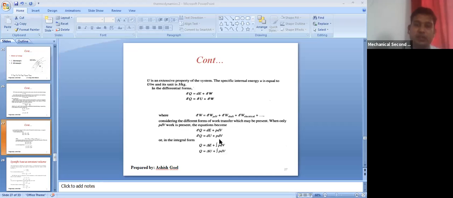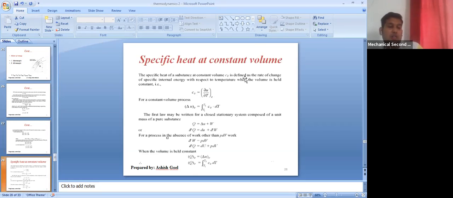Till this point, that is Q is equal to delta U plus PdV, in the integral form of the first law of thermodynamics, we discussed in the last class. Now the important topic that is left with us is the specific heat of the substance. As I discussed in the last class also, the specific heat is of two types: one is specific heat at constant volume and another one is the specific heat at constant pressure.